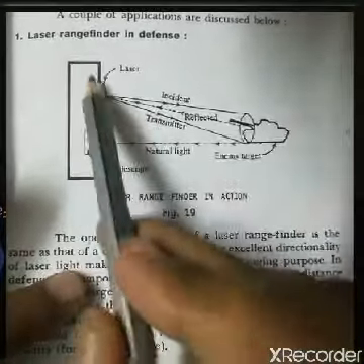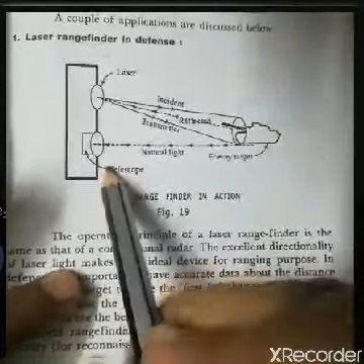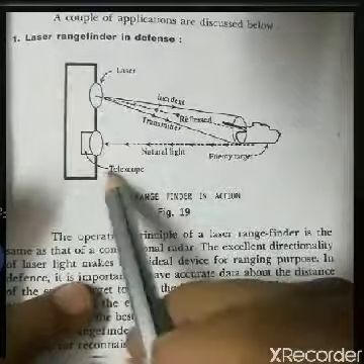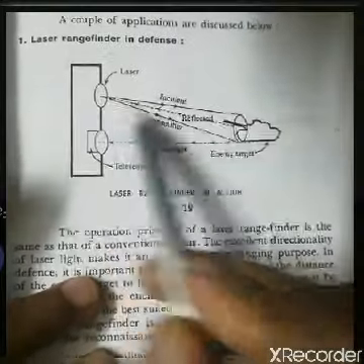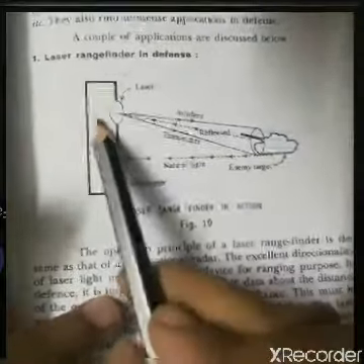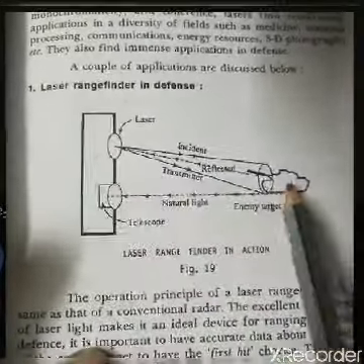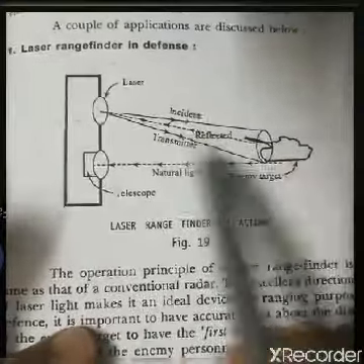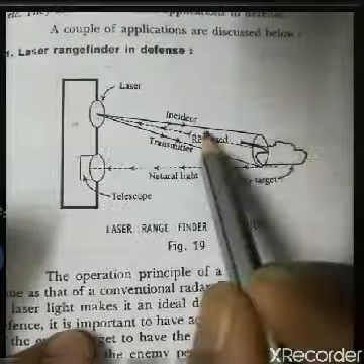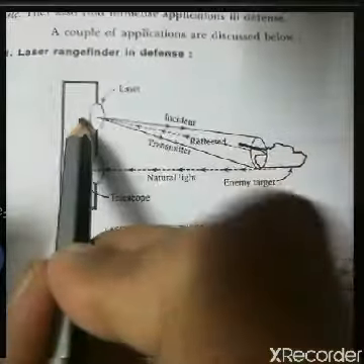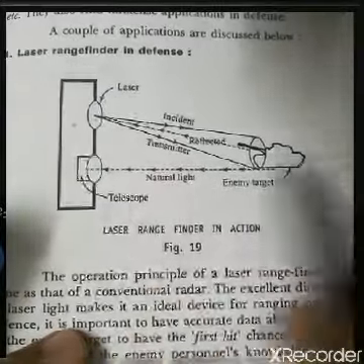This square here is a tank, you assume. This military tank, or battle tank, is fitted with a laser, and this is the enemy target. The person sitting in this military tank should know the distance between him and the enemy target so that he can hit him. To know that, first the laser light is incident on the enemy target. When it is incident, it gets reflected back.